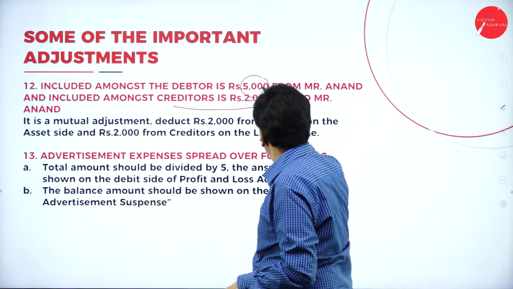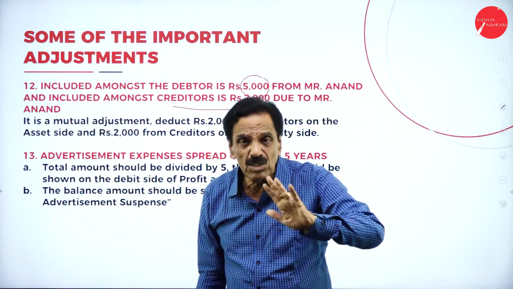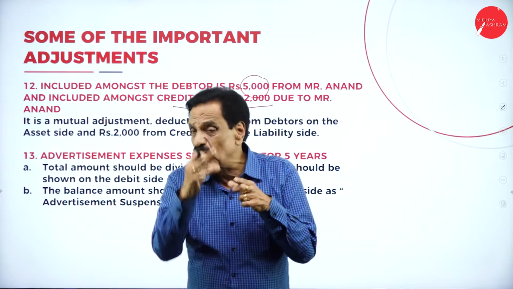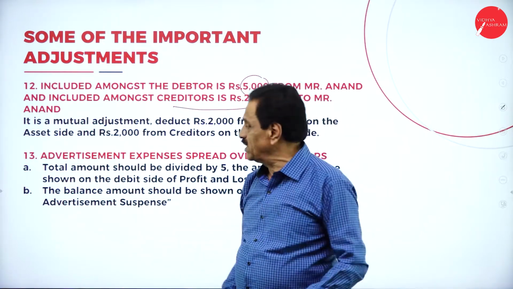How much money is to be received? 5,000 from whom? Mr. Anand. How much is payable? 2,000. So deduct 2,000 from the debtors, 2,000 from the creditors. It is called mutual adjustment.